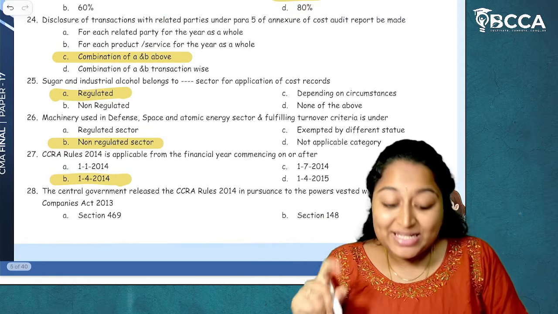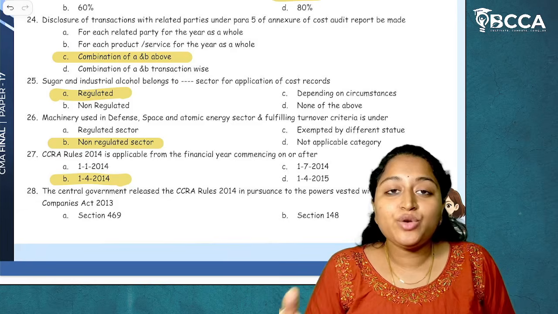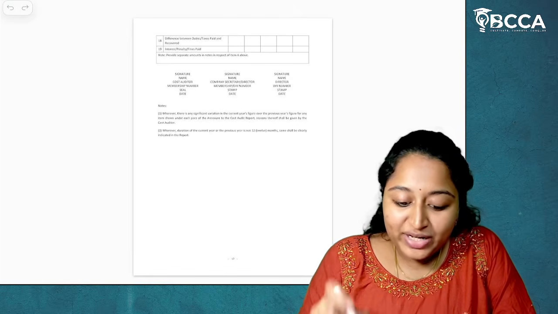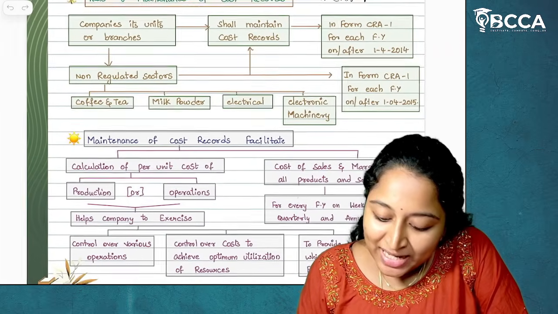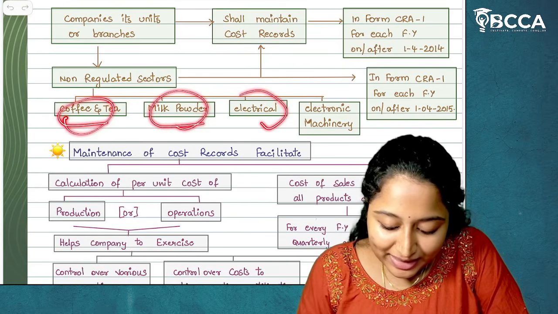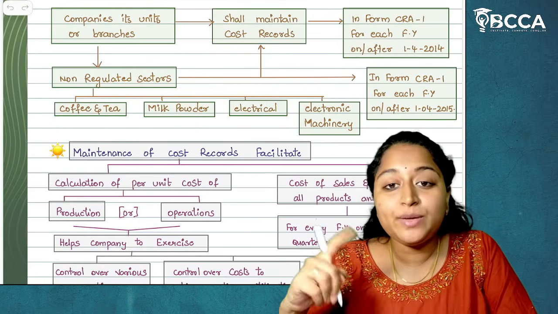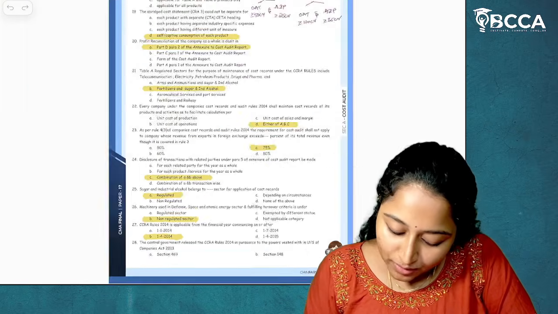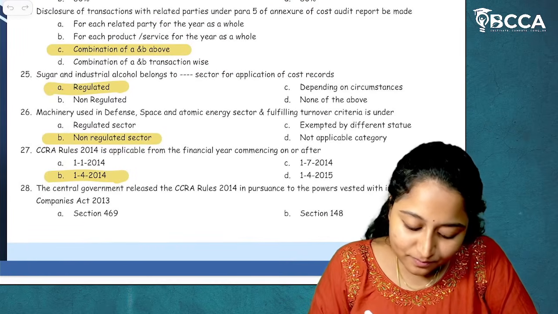Moving on to next, in the same question they can ask you related to non-regulated sector products as well. So not for every product it is from 1st of April 2014. For a few products, it is from 1st of April 2015, like coffee and tea, milk powder, electrical, electronic machinery. It is 1st of April 2015. So this can also be tested as MCQ. Okay, now moving on to next.